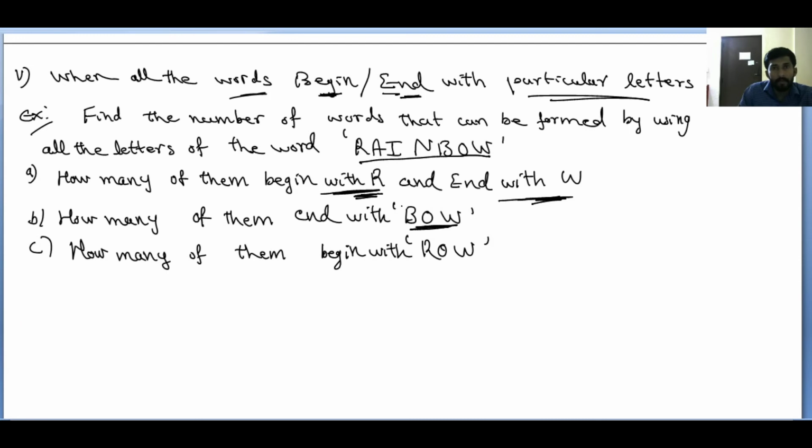Whatever arrangements you are making, in the end you need to write BOW. What's the third case? How many of them begin with ROW? Whatever arrangements you are doing for this word, your first 3 letters must be ROW. So this is the case of words beginning and ending with particular letters.